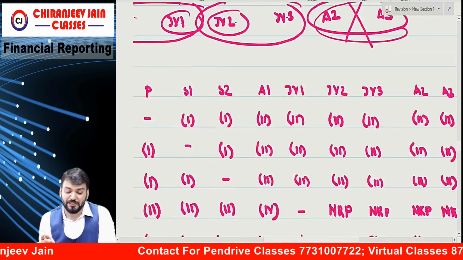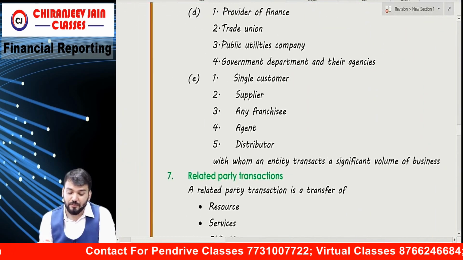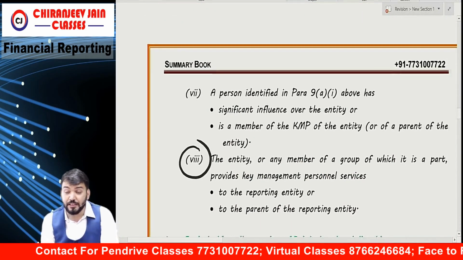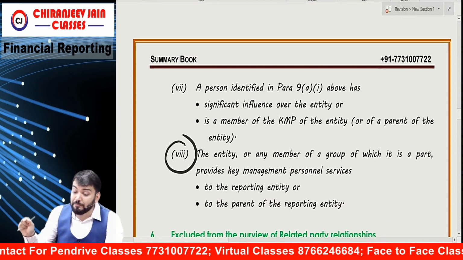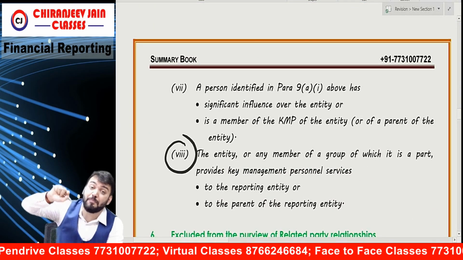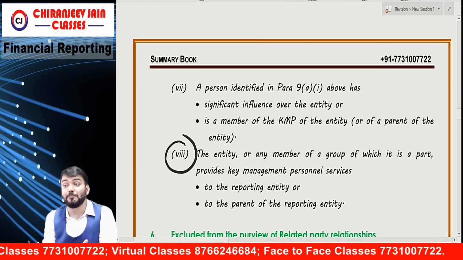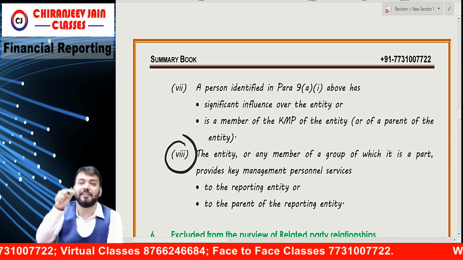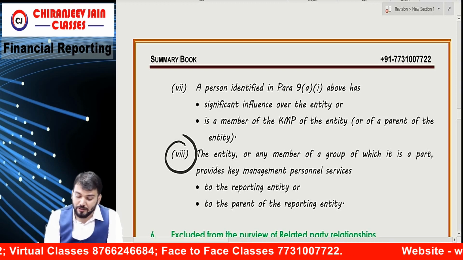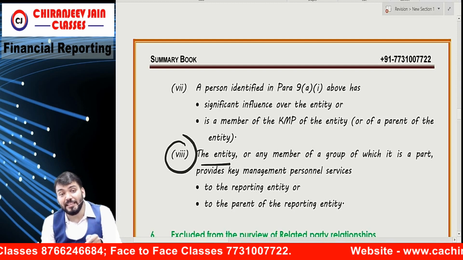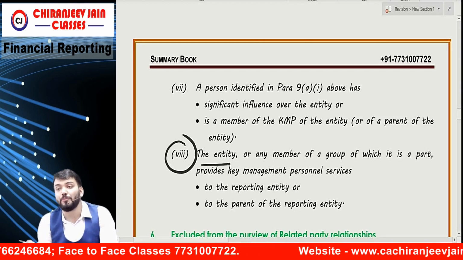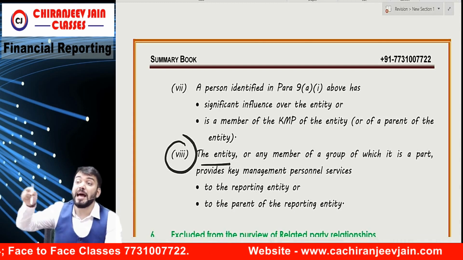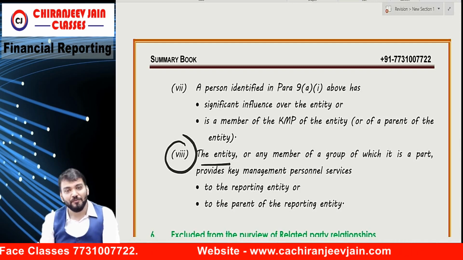Means if you see the wording, what is the wording? One second, I will read. An entity or any member of group of which it is a part, means any subsidiary and parent of that entity. So the entity which provides key managerial services to reporting entity or parent of reporting entity will be a related party.